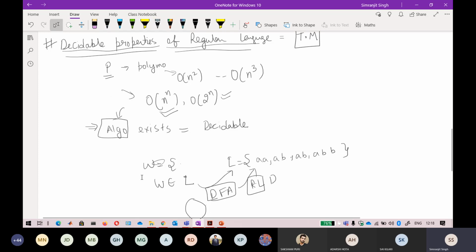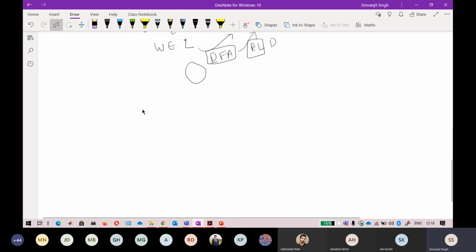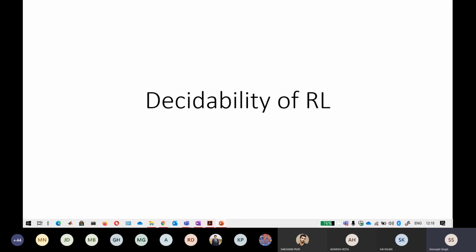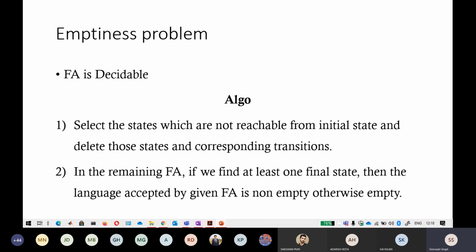Now the first property that I want to tell you about is also written in the slide here. I will tell you about only three properties and show you that there are algorithms already employed for them. The first one is the emptiness problem. The emptiness problem asks whether L is an empty set or not. For finite automata it is decidable, and the steps are written here.